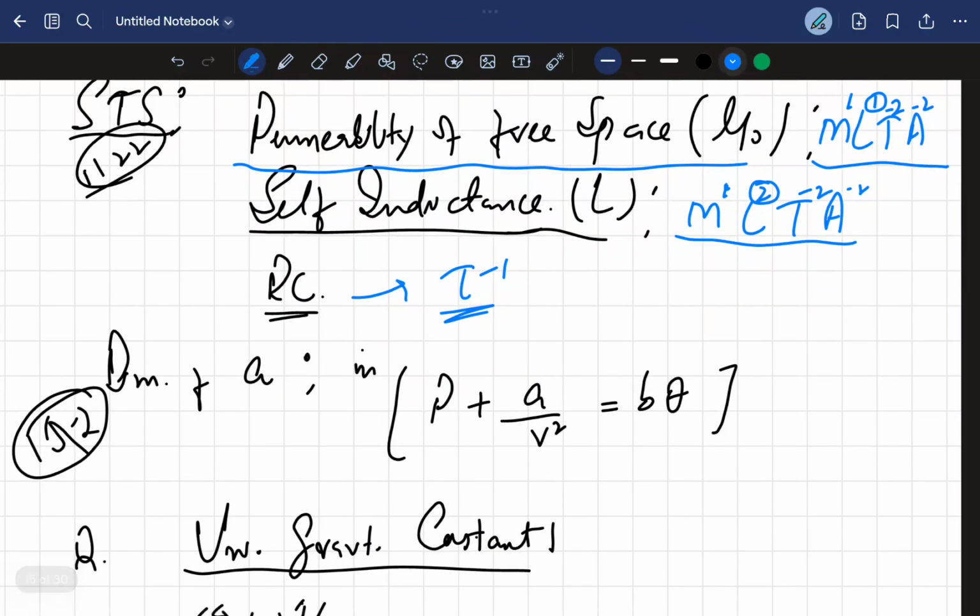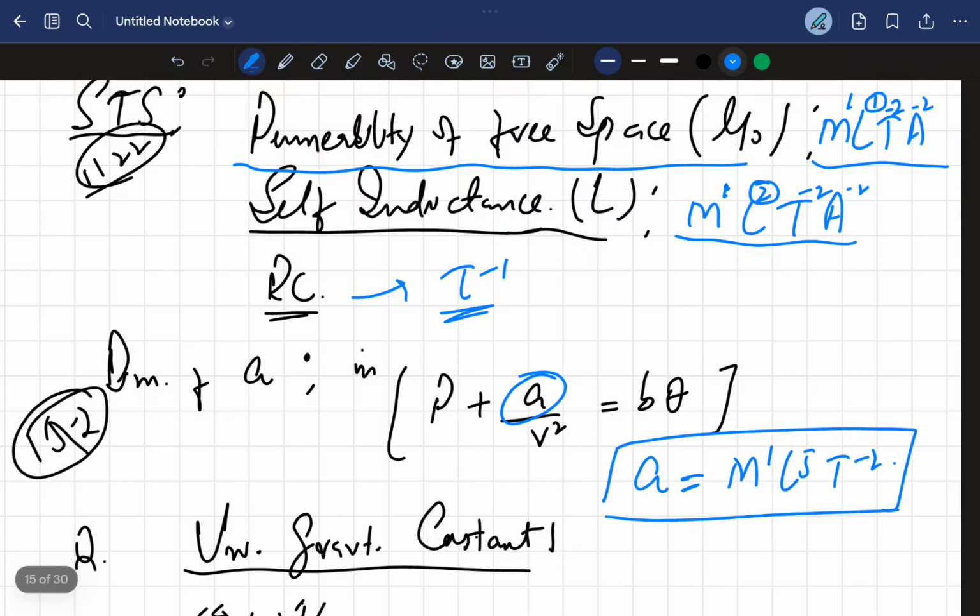Dimensional formula of van der Waals constants A and B: the dimensional formula of A is a frequently asked question. You can obviously solve it, but in the exam you don't have that much time, so you can remember, mug up this formula for A. It's M1 L5 T minus 2. M1 L5 T minus 2. It's very important. I will highlight this again, it's important.